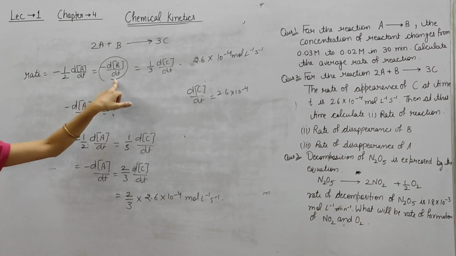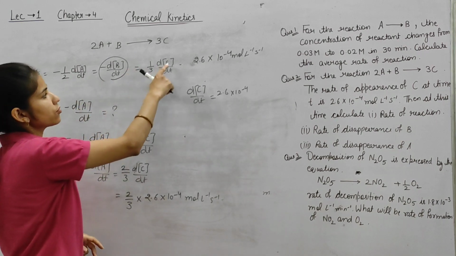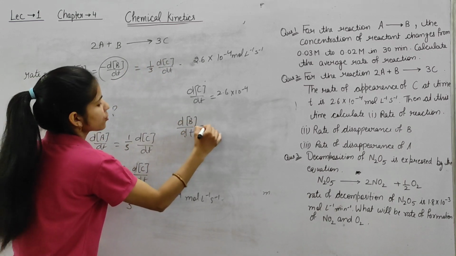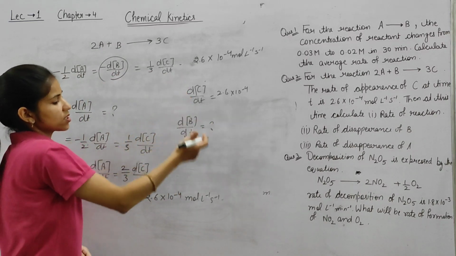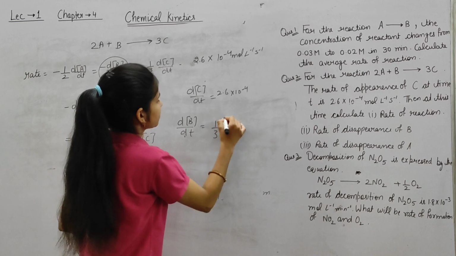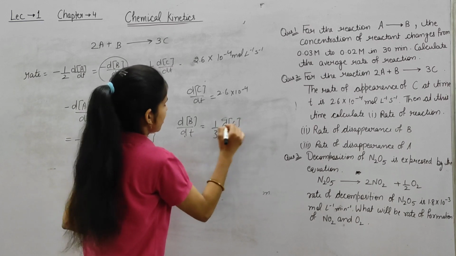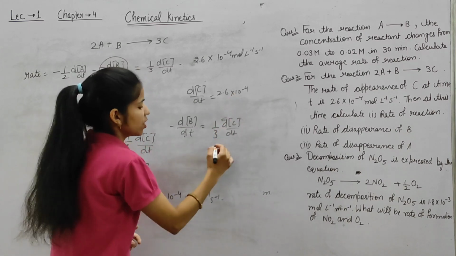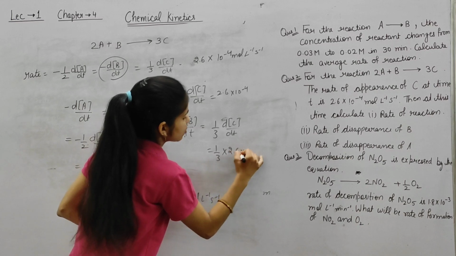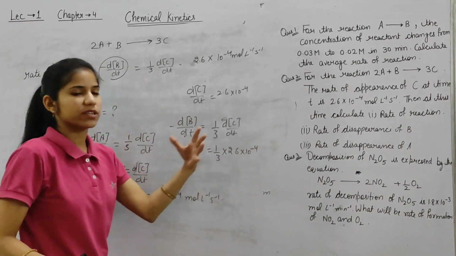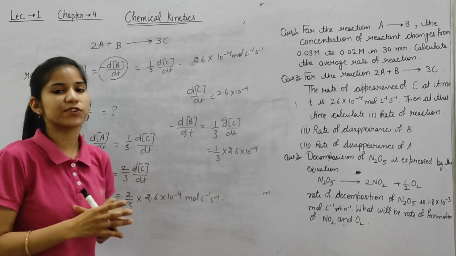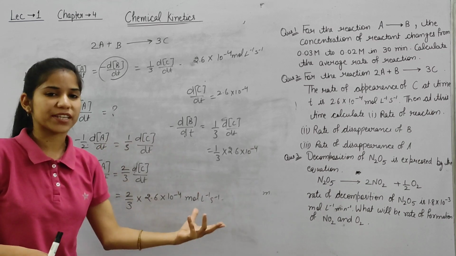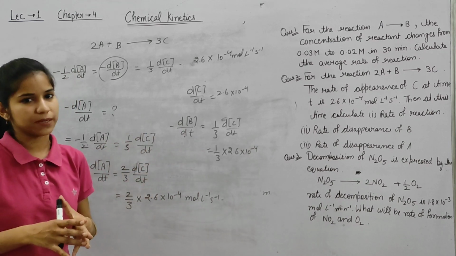Now we are talking about the rate of disappearance of B. This is in terms of this. So dB by dt we have to find out. This will be equal to this. So this is equal to 1 by 3 dC by dt. So we put here dC by dt, that is 1 by 3 into 2.6 into 10 to the power minus 4. So the value will come up, that is the rate of disappearance of B. From this we have to calculate the rate of disappearance of A and the rate of disappearance of B.